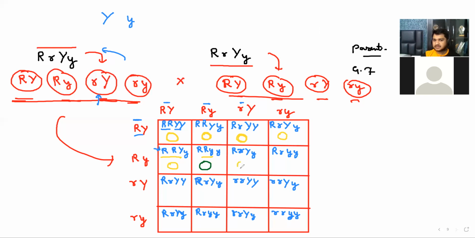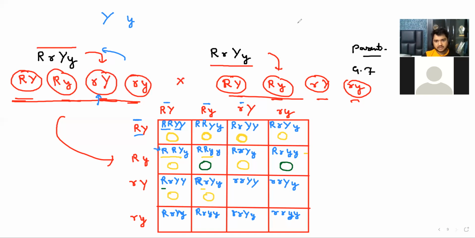Round and yellow. Okay. This one, I can't see it. This one. Round and green. Are you sure? Yeah. Okay. This one? Round and yellow. Okay. This one, round, same. Round and yellow. Okay. This one now, wrinkled. Wait, no. Wrinkled and green.